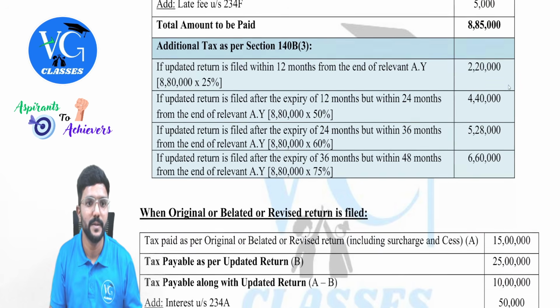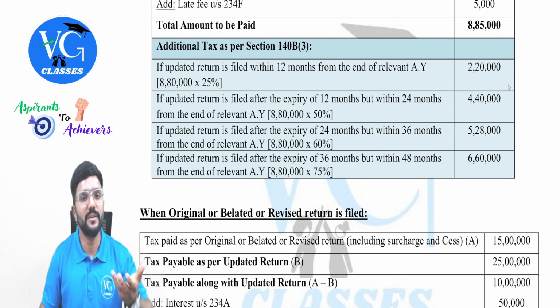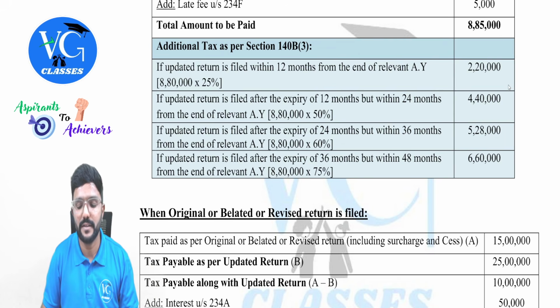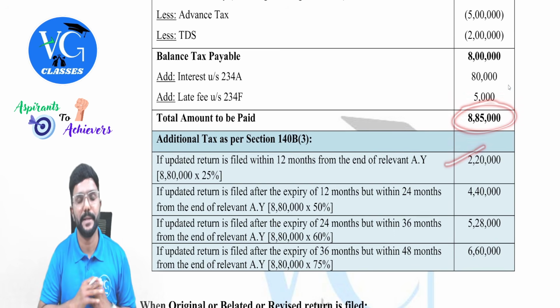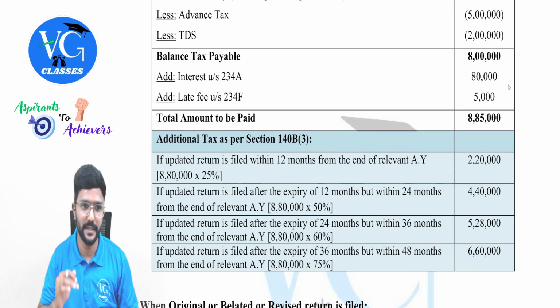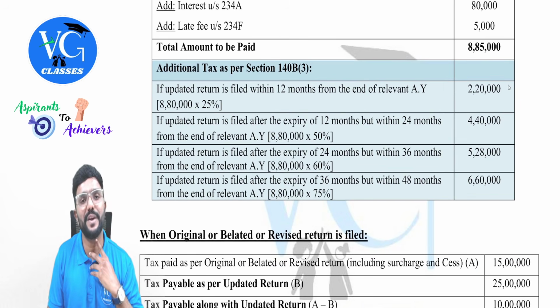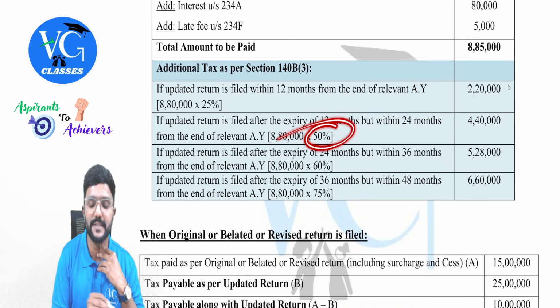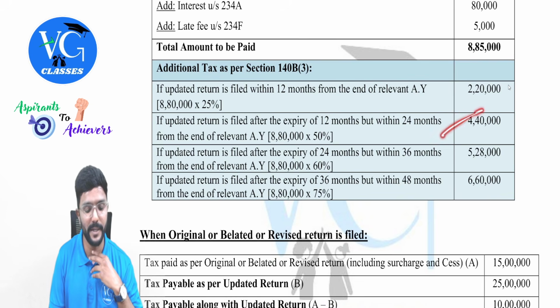Assume the assessee has filed the updated return within 12 months from the end of assessment year. Then totally how much does he have to pay? 8 lakh 85 plus 220. Next, what if the updated return is filed after 12 months but before 24 months? Then the percentage is 50% on 8 lakh 80,000, which gives us 4 lakh 40.